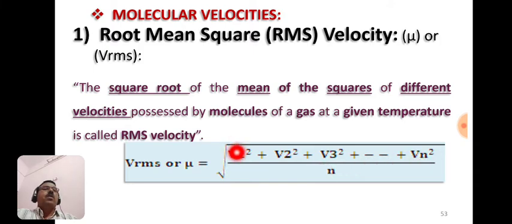So this v1, v2, v3 are the velocities of, say, different molecules, and this n indicates the number of gas molecules. So by using this formula, we can calculate the root mean square velocity. Thus the root mean square velocity is nothing but the square root of the mean of the squares of different velocities possessed by molecules of a gas at a given temperature.